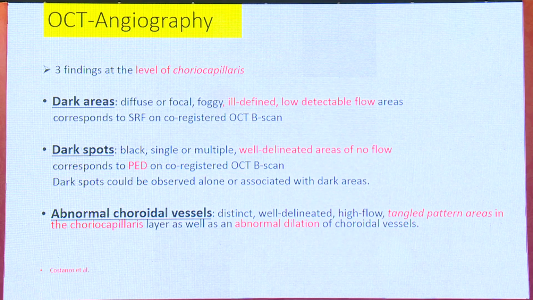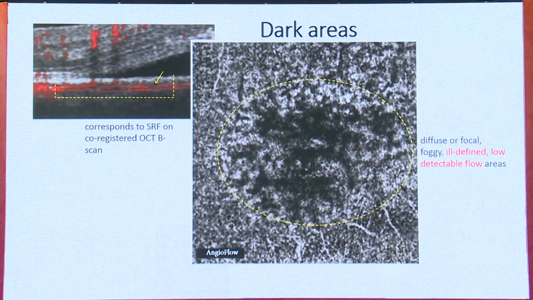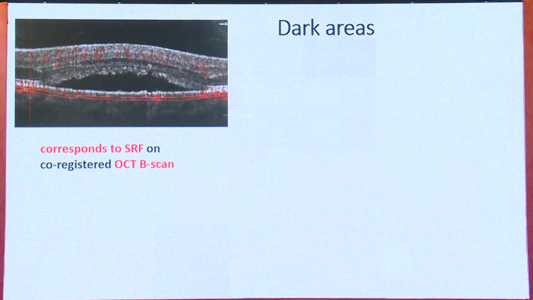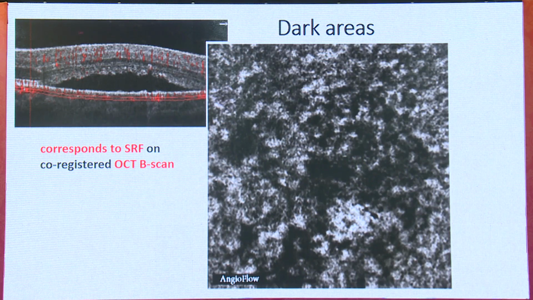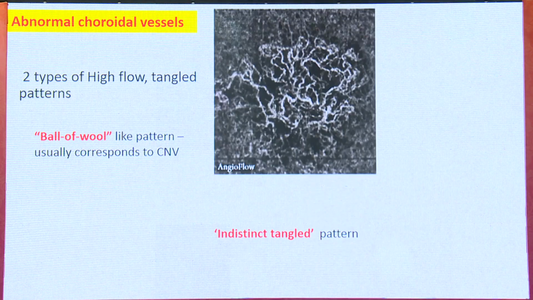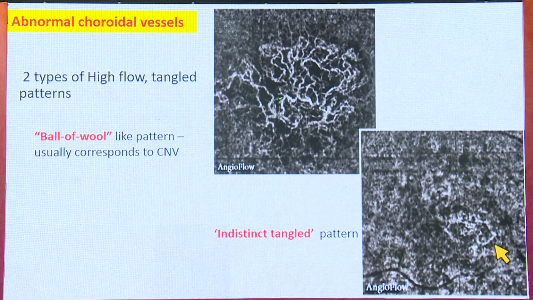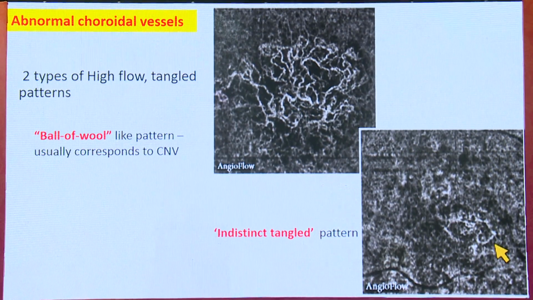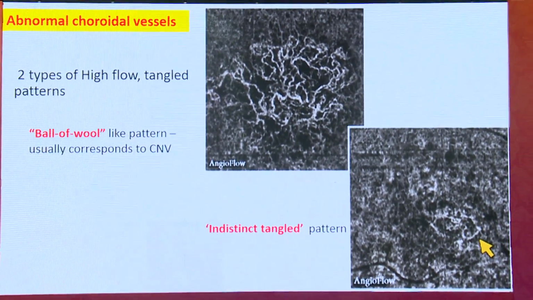So coming to the OCT angiography, in chronic CSC, these kind of dark areas are seen colocalized to the subretinal fluid, suggesting an inner choroidal ischemia as a pathogenesis of chronic CSR. Another finding is abnormal choroidal vessels like this, ball of wool pattern or an indistinct tangle pattern. This ball of wool pattern is definitely shown to be a secondary CNVM in chronic CSR, whereas indistinct tangle pattern is a loose network which may or may not be CNVM.